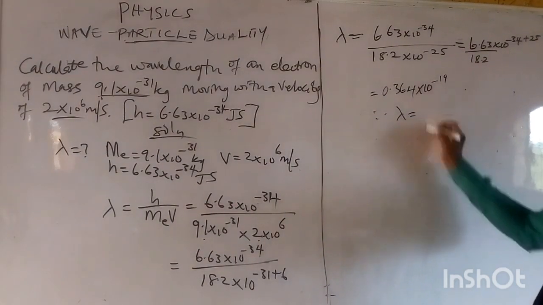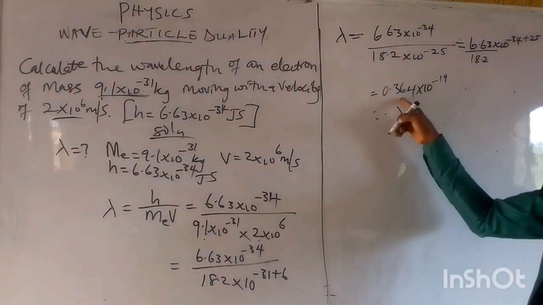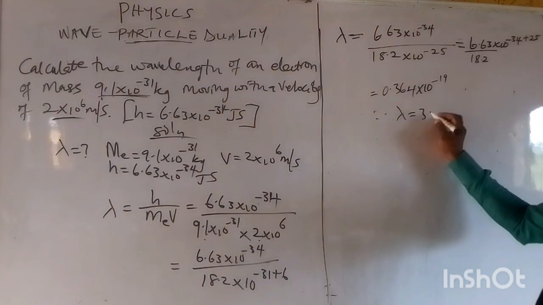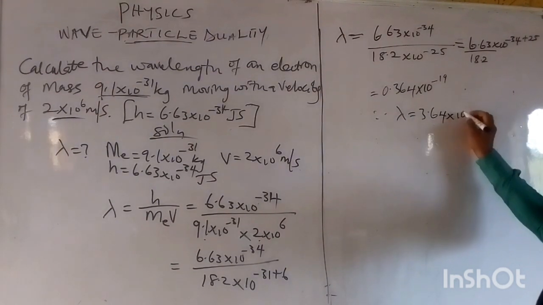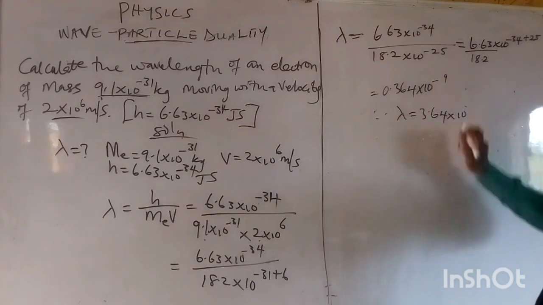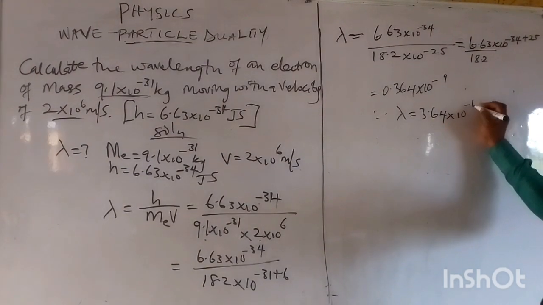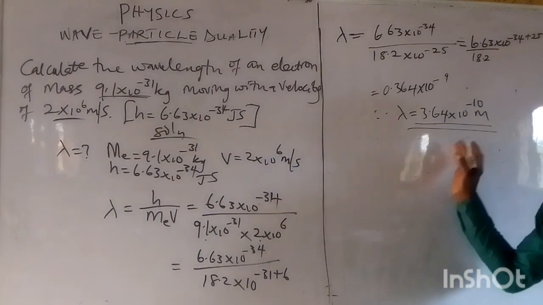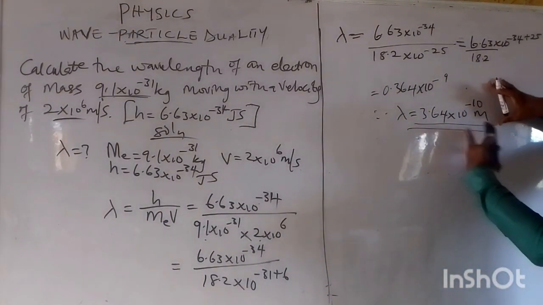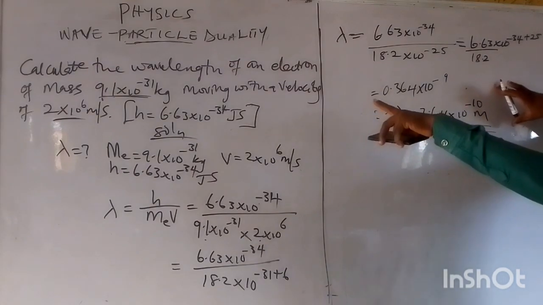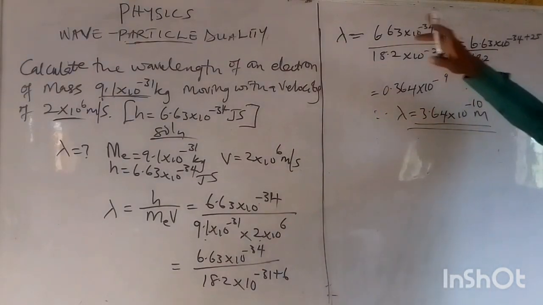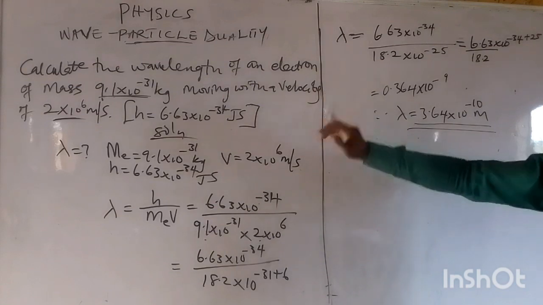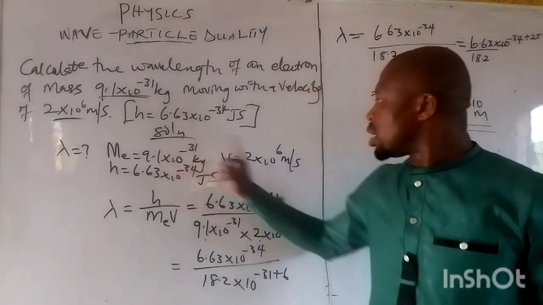Therefore, the wavelength will give us, putting this in standard form, 3.64 times 10 raised to the power, sorry, this is minus 9 here, times 10 raised to the power minus 10 meters. So this is the value of the wavelength of this electron of mass that's moving with this speed.